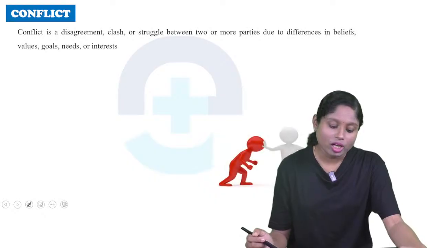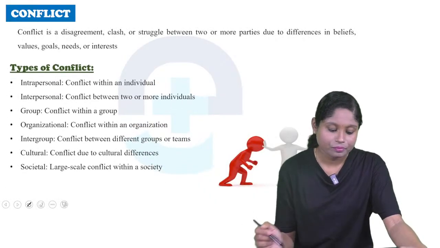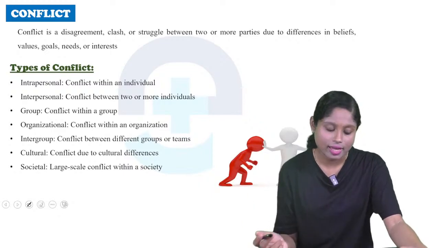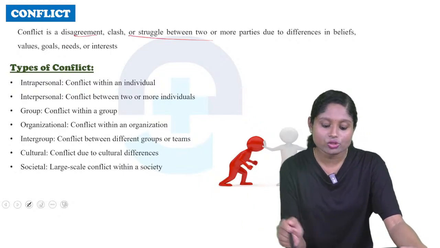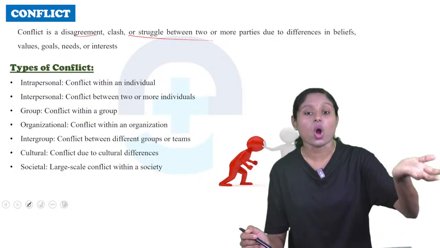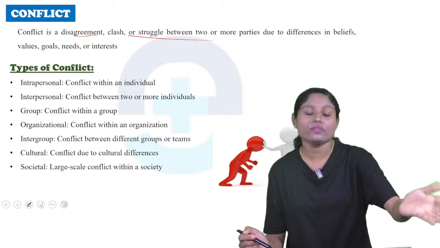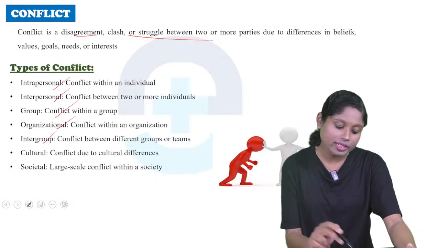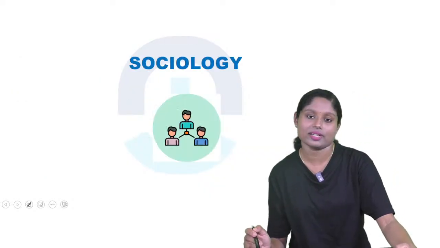Coming to the next topic, conflict. So what is conflict? We already discussed conflicts, I'm sorry for that, so we'll see it again. It's a disagreement, clash or struggle between two or more parties. So if we have two decisions, then we'll have conflict, because we need to choose one. So what are the types? Interpersonal, intrapersonal, group, organizational, intergroup, cultural and societal.